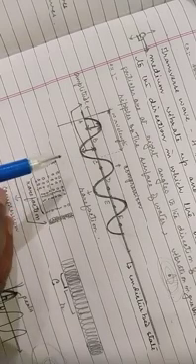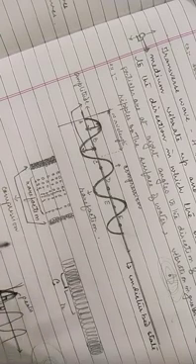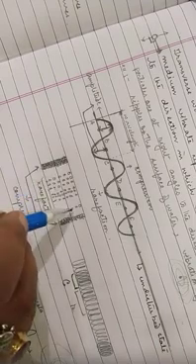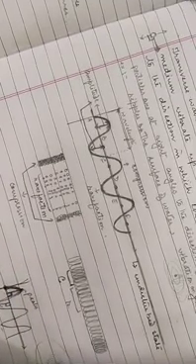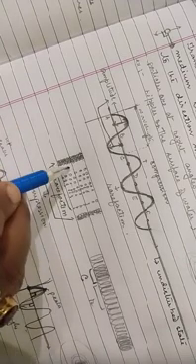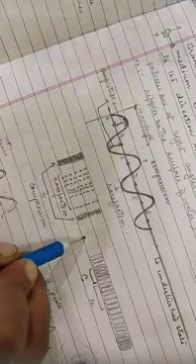These compressions and rarefactions are formed between the particles of the medium due to the vibrations of these particles, and they propagate in the direction in which the sound is traveling. This shows that sound waves are longitudinal in nature, because the particles vibrate in a direction parallel to the direction in which the sound wave is traveling.